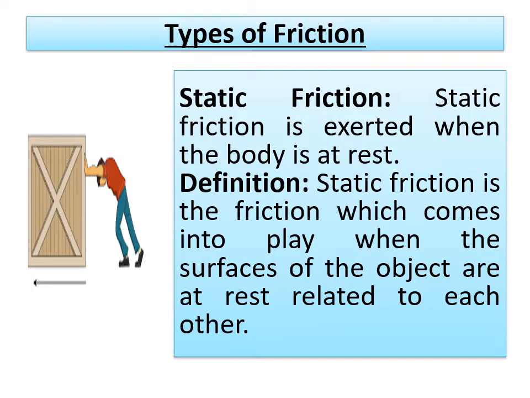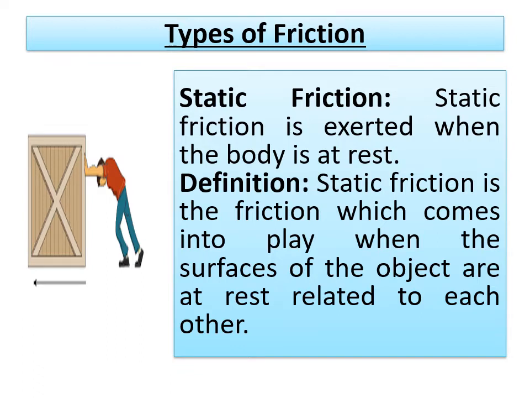So we have to discuss types of friction. The first one is static friction. When you observe the picture here, a huge block is kept on the floor and the man is trying to push. As compared to the weight of the block and the man, we can definitely see that the block will not move an inch. Why? Because the weight of that block is more than the weight of the person. So even with a great push, we cannot move the block an inch.